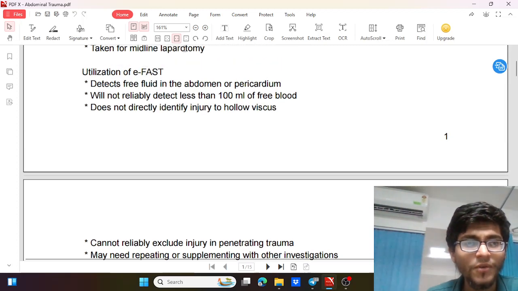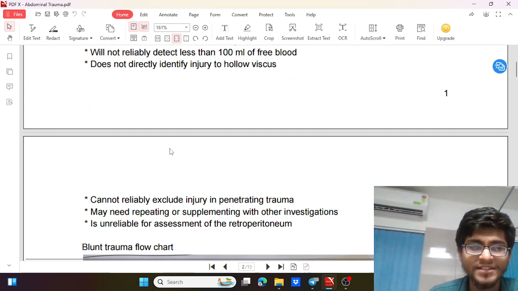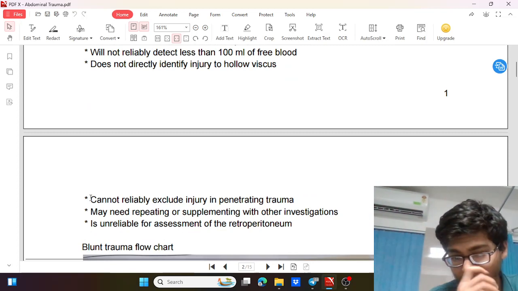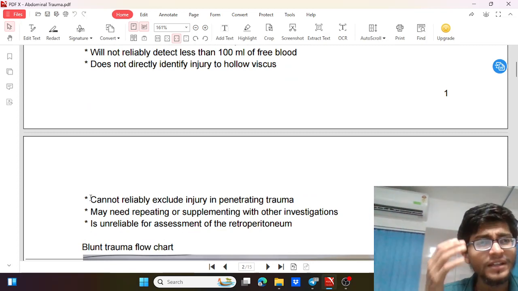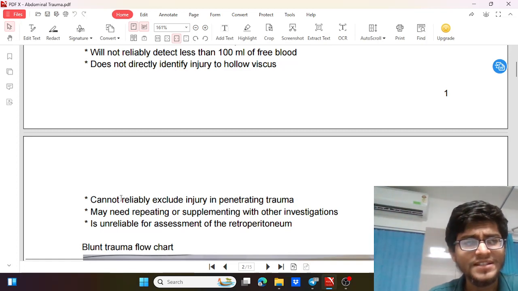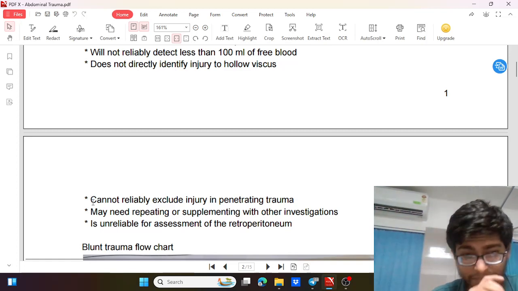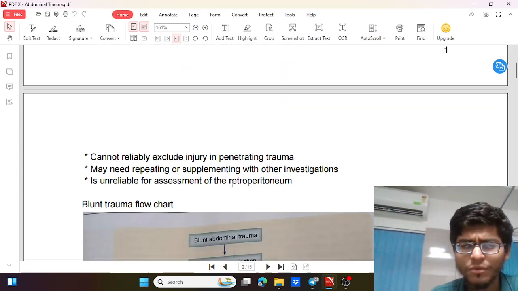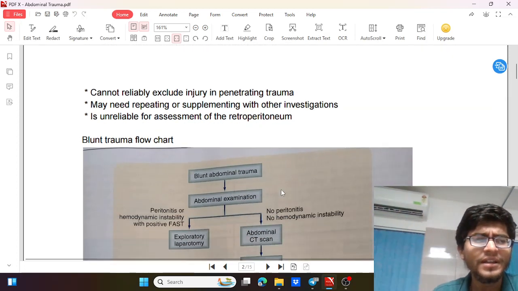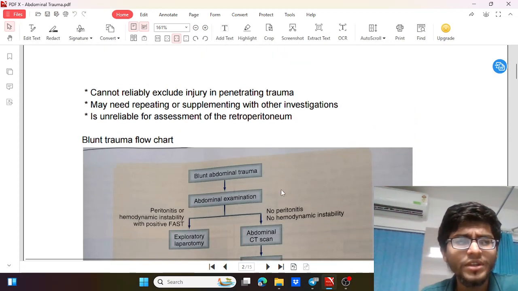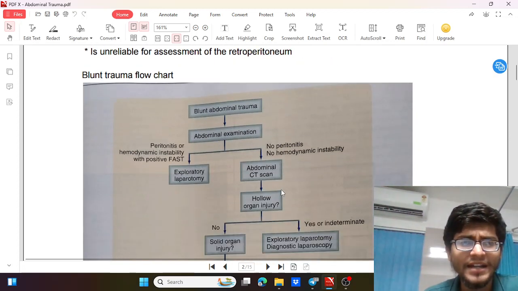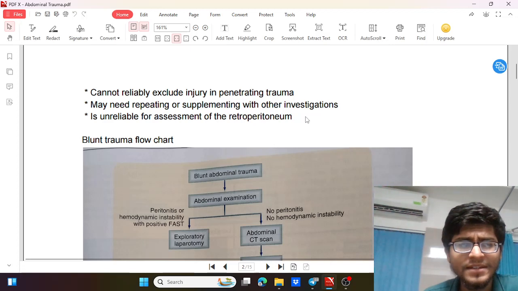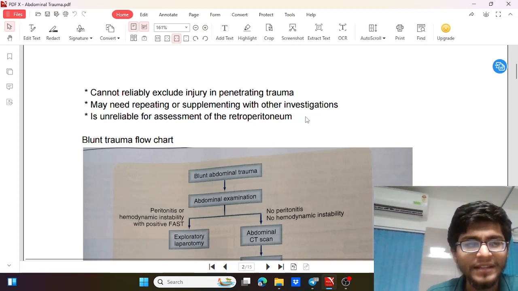So here, in case of hollow viscus injury like stomach injury or intestinal injury, we can get a chest X-ray that will give us a good idea of air under the diaphragm, which will give us a rough idea of hollow viscus injury if there is any perforation. Then for the retroperitoneum, we'll have to go for a CECT examination. Otherwise, we'll not be able to give a diagnosis. And in case of penetrating injury also, we'll need a CT.